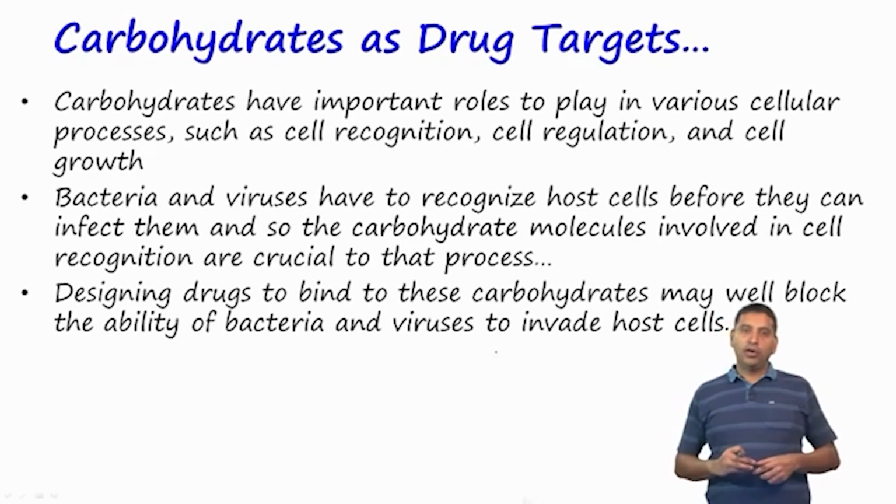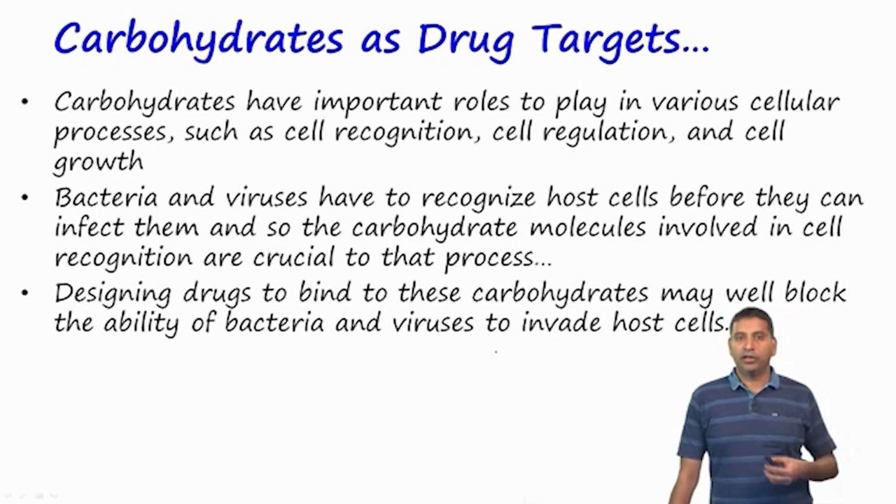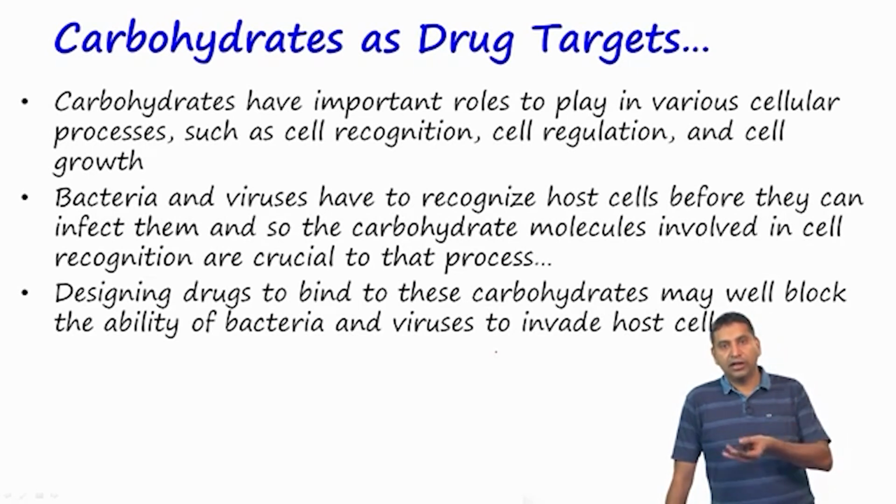Now, the reason carbohydrates are interesting as drug targets is because they have important roles to play in various cellular processes. A very key role that carbohydrates play is in cell recognition. The surface of the cell has a number of sugars which enable recognition of like cells.